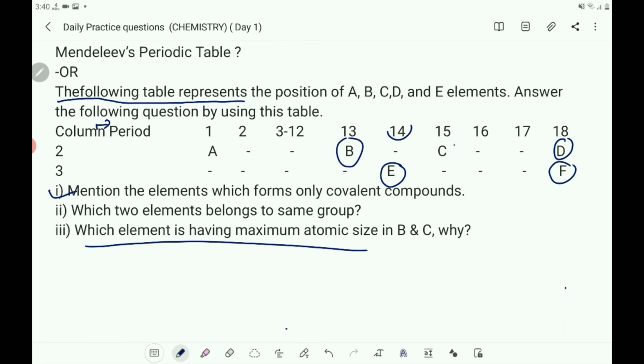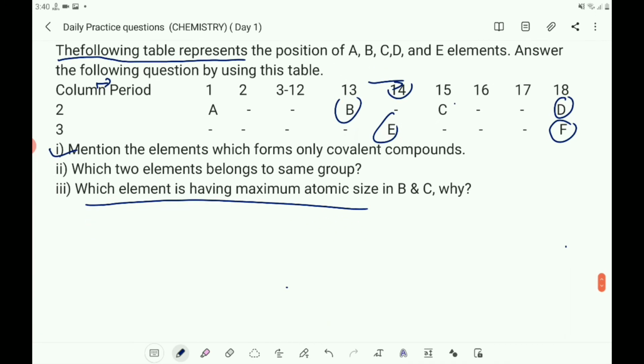B is having more atomic size than C, because in a period the size of the atom decreases from left to right.